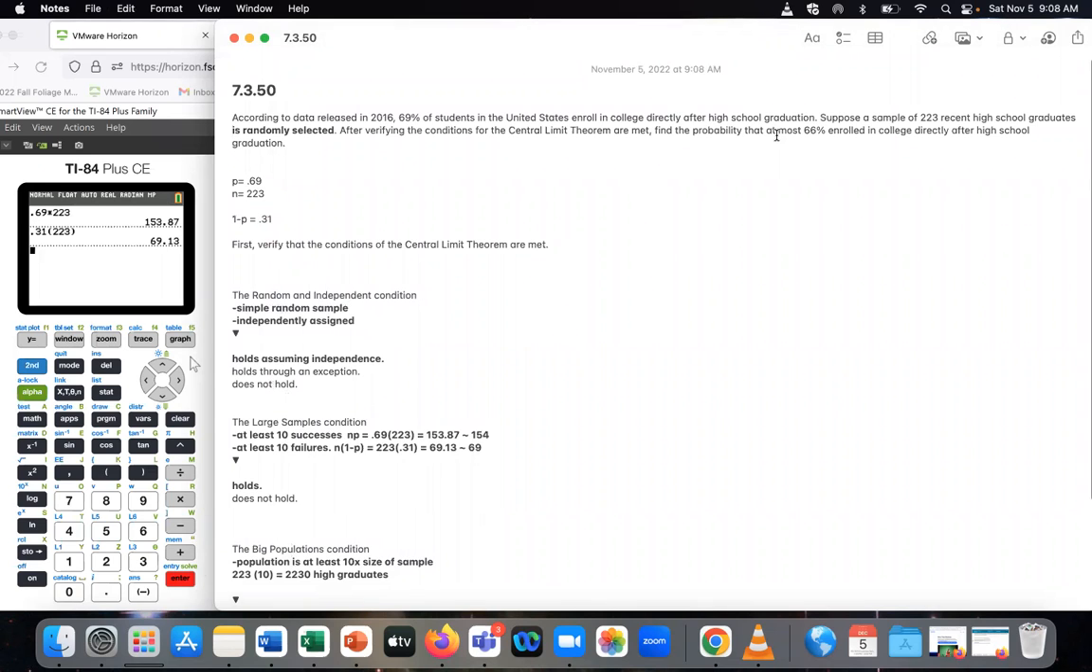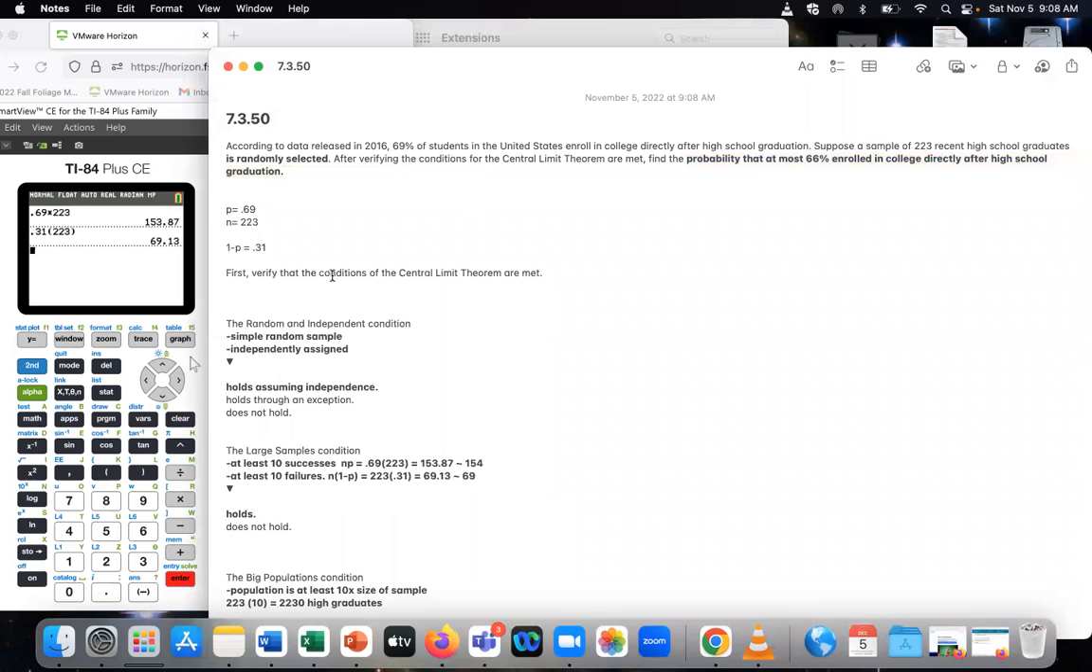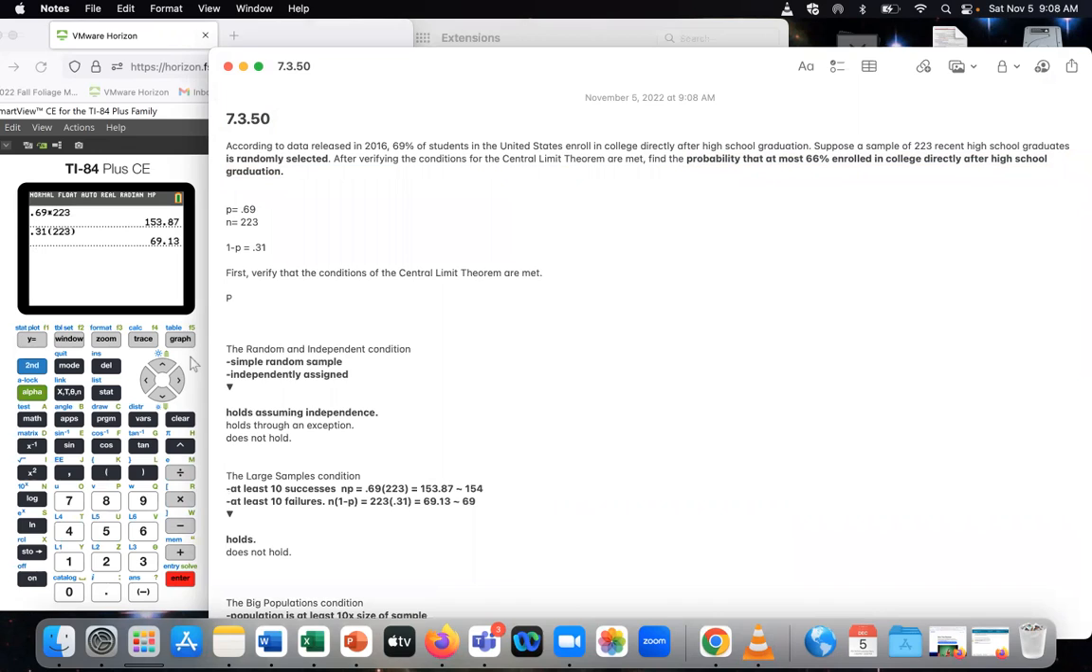We want to find the probability. This is the part. It's not really part B. They don't call that, but I'm going to call it part B because it feels like a second piece of the problem. At most. So this is really key. So we're being asked to assume the probability that at most 66% enrolled. And that's our success in college directly after high school.